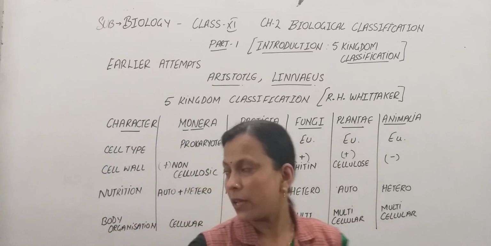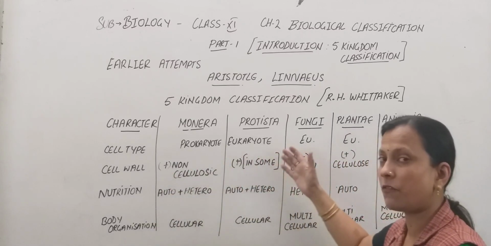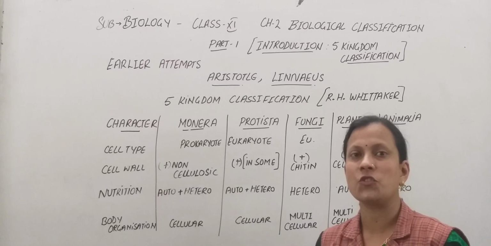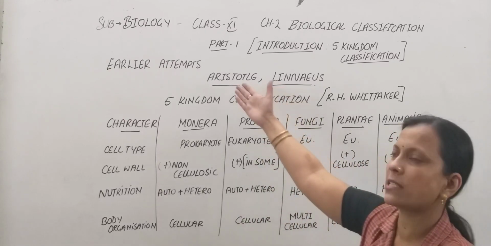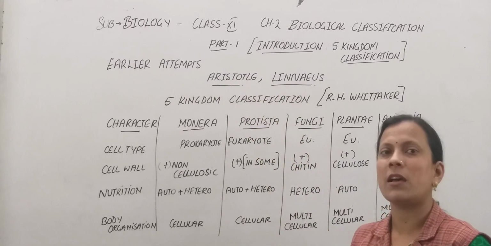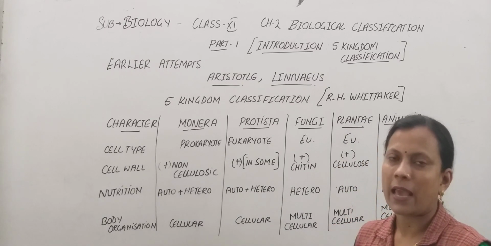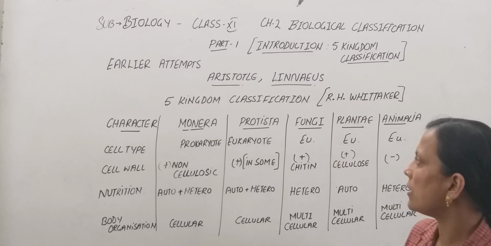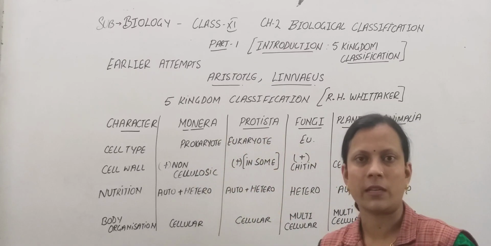So we can recall that these are the characters on which the five kingdoms are classified, and still there are chances for change in the classification. The system of classification has been changed from the time of Aristotle till today. Why so? Because it changes with our knowledge. As our knowledge increases, the system of classification also has chances to change. So this was all about the classification. In the next class, we will study the kingdoms separately. Thank you.